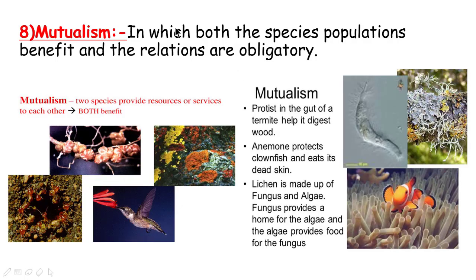Mutualism is where both species populations benefit and the relationship is obligatory. A simple example is the protist in the gut of the termite that helps it digest the wood. Anemones protect the clownfish, and the clownfish eats its dead skin. The lichen is made up of a fungus and an alga: the fungus provides a home for the alga, and the alga provides food for the fungus.